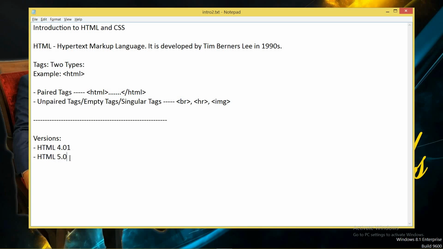Whenever you want to develop a page in HTML, first of all you have to tell which version you are using, in which version you want to do your website development.